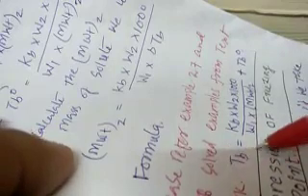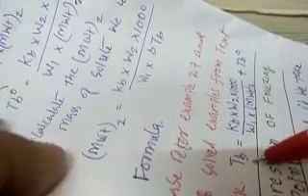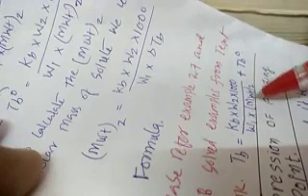We can even use one more formula if we want to find out the final boiling point of solution, that is Tb. So we can write Tb equals Kb into W2 into 1000 divided by W1 into MWT2, plus Tb0. This Tb0 is the boiling point of pure solvent.